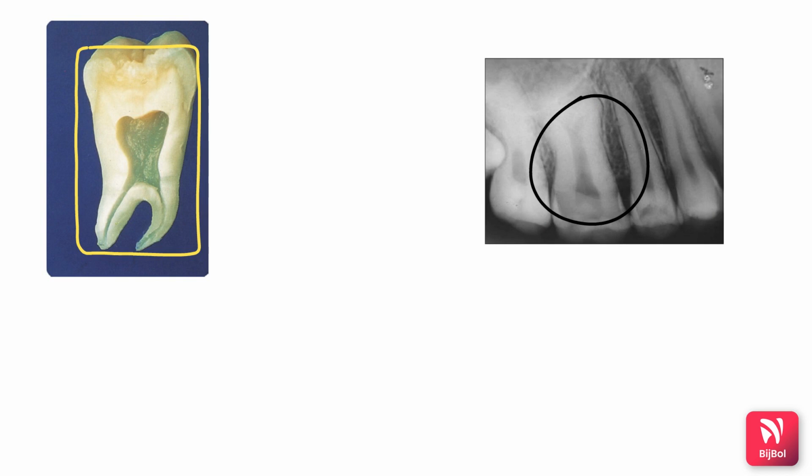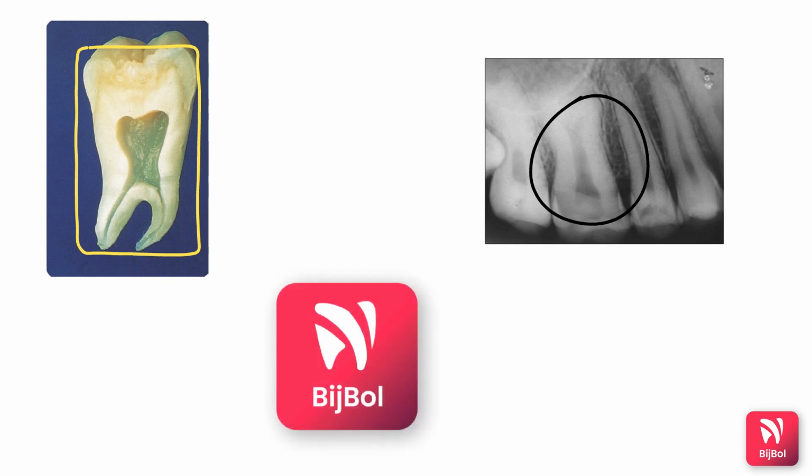These are the various features of taurodontism, and this marks the end of developmental disturbances affecting the size of the teeth as well as the shape of the teeth. The other developmental disturbances, affecting the number of the teeth as well as the structure of teeth, will be dealt with in another video.